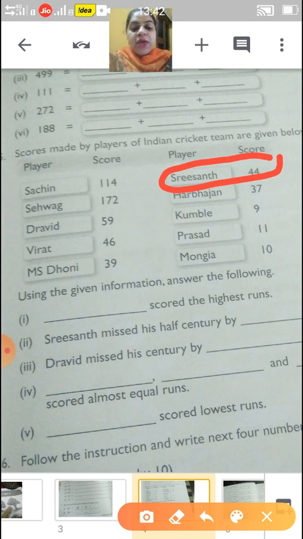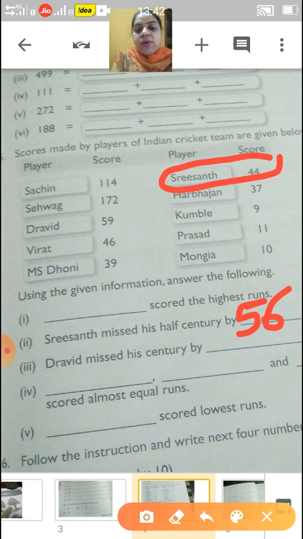Yes, very good. He needs to score 56 runs. Okay, then he will complete his century. Dravid missed his century by how many runs? He scored 59 runs. So, how many runs does he need to score? Yes, very good.